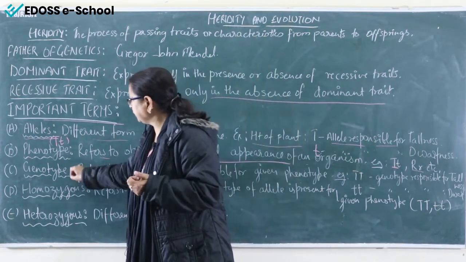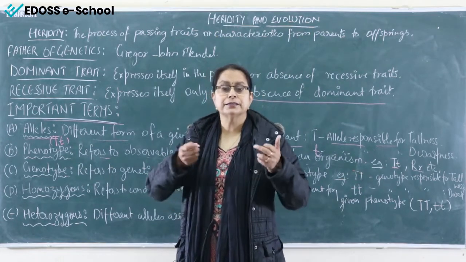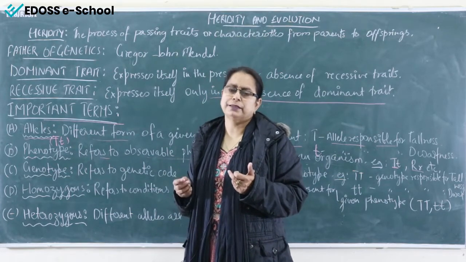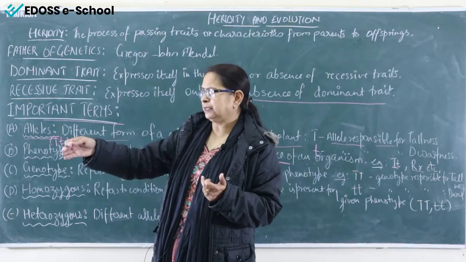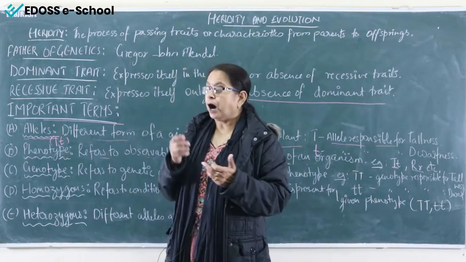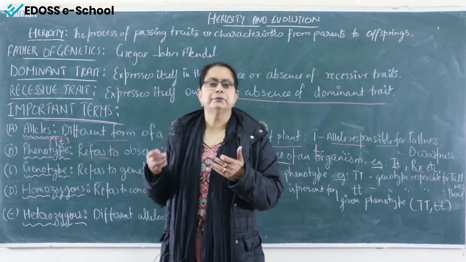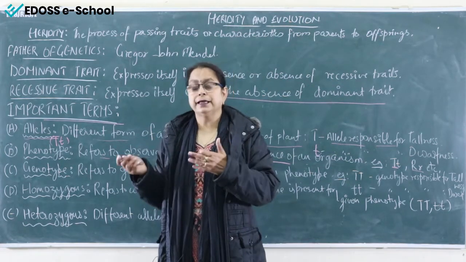Next is the genotype, as the name refers, related to the genes, that express the characters. For the physical appearance, suppose we are talking about the tallness of the plant, how much a plant is tall or dwarf, that we can see, that is a physical character. How is this physical character decided? It is definitely decided by certain genes. That gene may be, that is again the alleles.